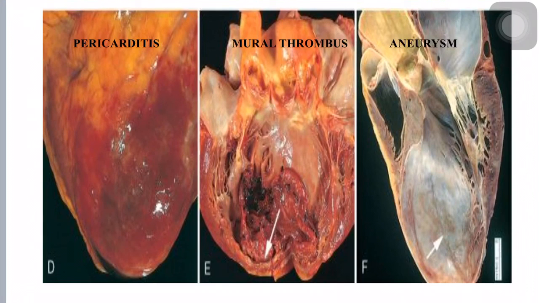And in a nutshell about myocardial infarction: it means death of the cardiac muscle due to prolonged ischemia. Coronary artery occlusion, mainly atherosclerosis, is the most common cause for myocardial infarction. Left anterior descending artery is most commonly involved. Three patterns of infarction occur in myocardial infarction.